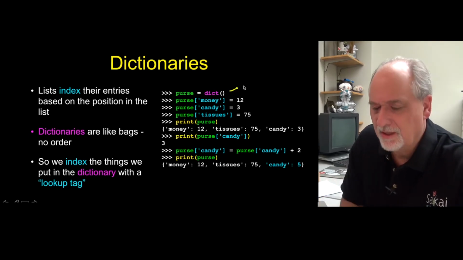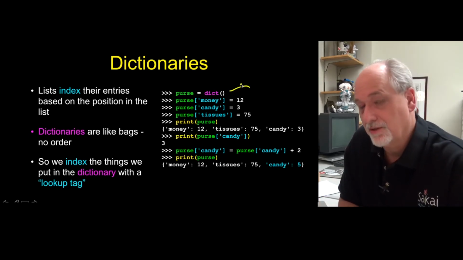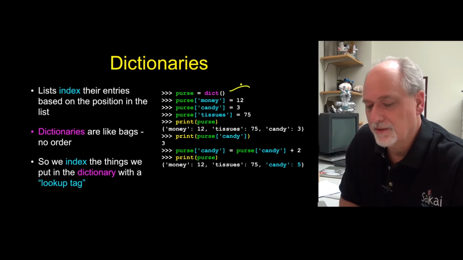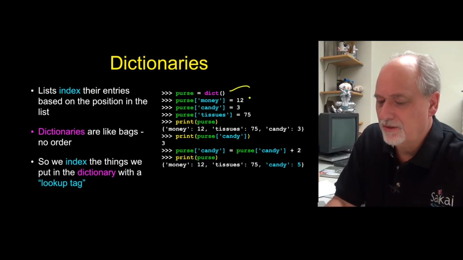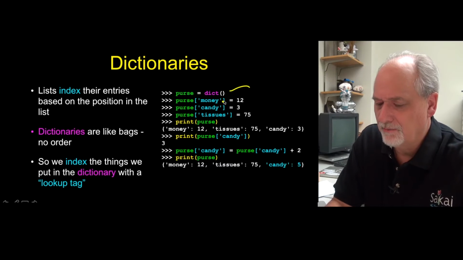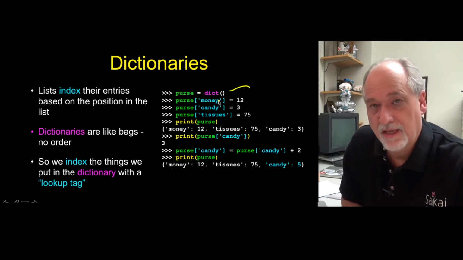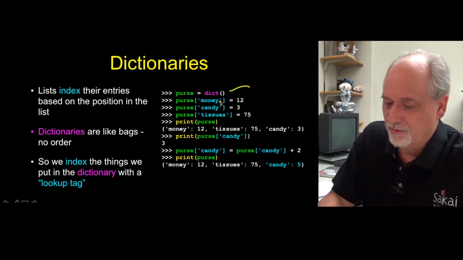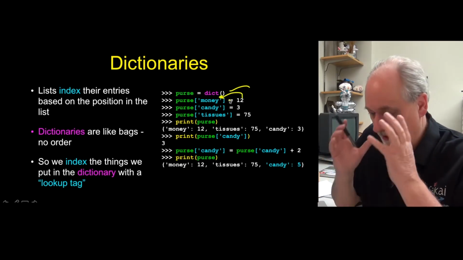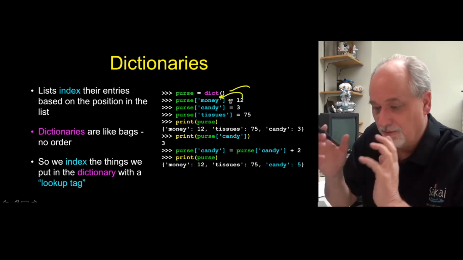So this line says, let's make ourselves a dictionary, just like we constructed an empty list, and I want to store 12 into this dictionary, and I want to label it money. On the left-hand side, this money is the label that we're going to give it. So 12 is being placed in the dictionary. That's like taking the 12 and throwing it in the dictionary with a label of money.